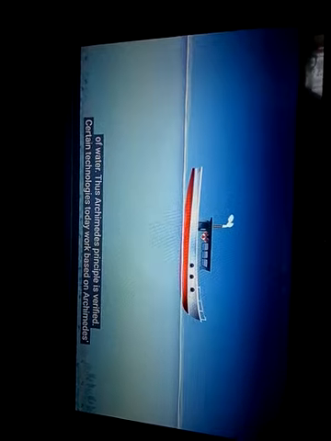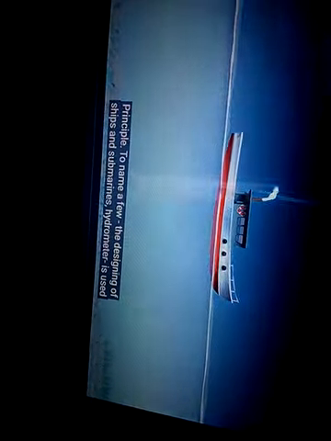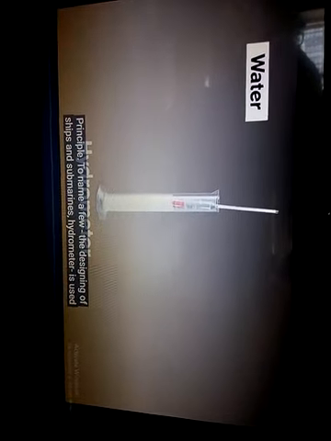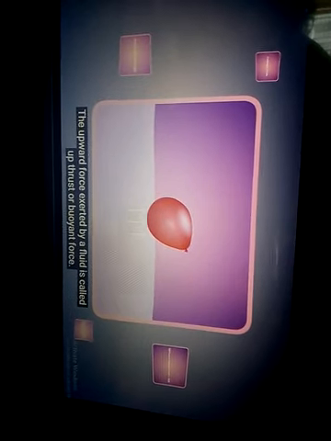Certain technologies today work based on Archimedes' principle. To name a few: the designing of ships and submarines, the hydrometer, which is used to find the specific gravity of a liquid, and lactometers, used to determine the purity of milk. Things to remember. The upward force exerted by a fluid is called upthrust or buoyant force.